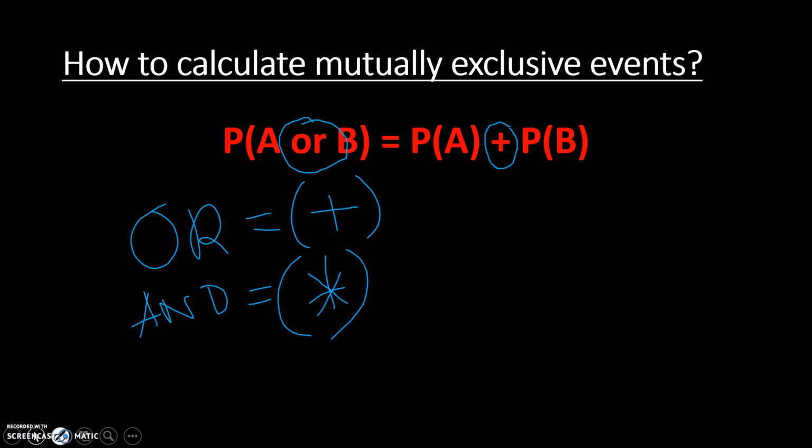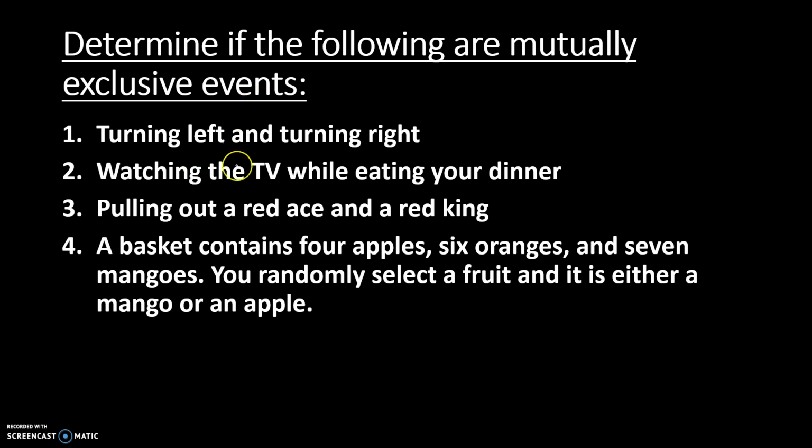So let's look at some examples. Pause the video and try to determine if any of these four examples are mutually exclusive. I hope that you have tried them out. So let's go over them. Turning left and turning right. This example is very similar to the example of the coin toss, right? You cannot turn right and turn left at the same time. So that's why this is going to be a mutually exclusive event.